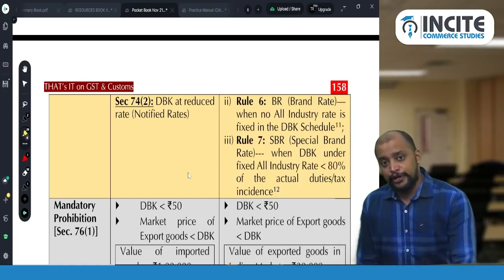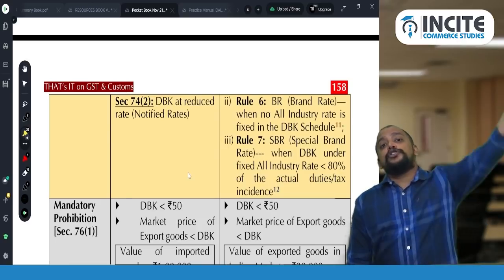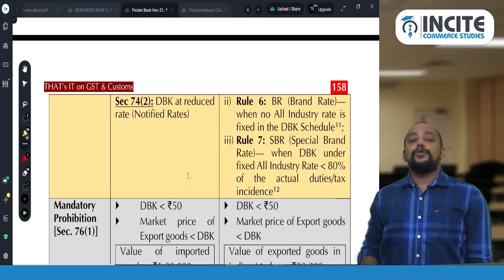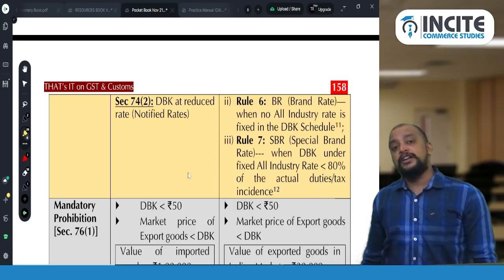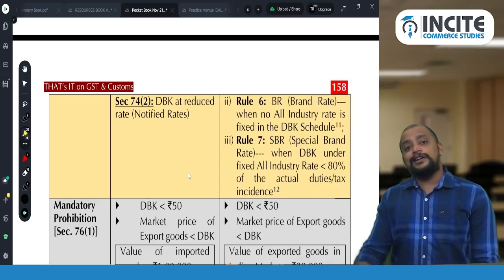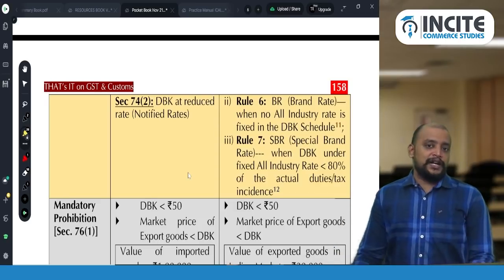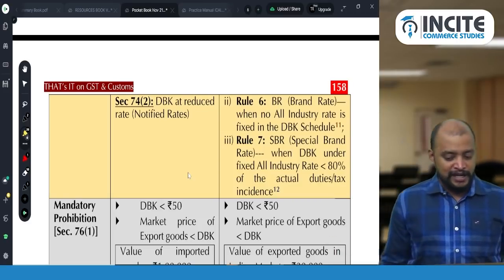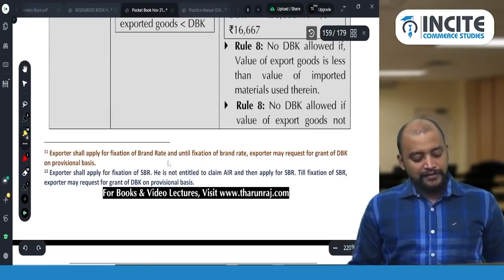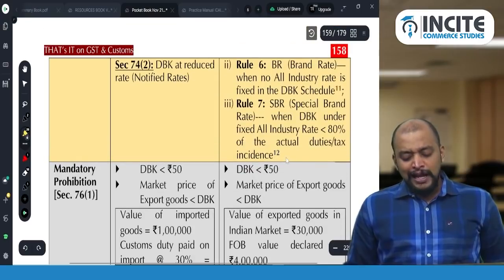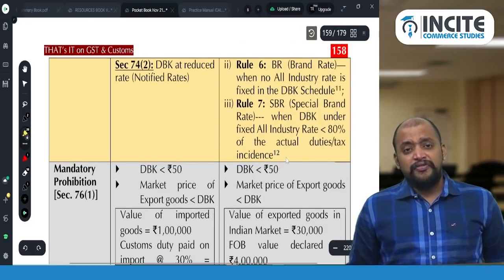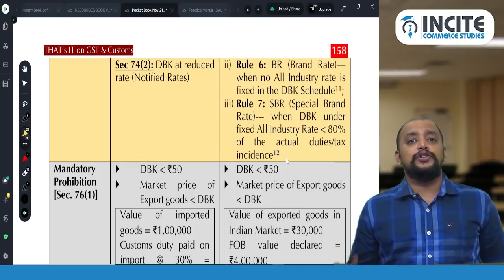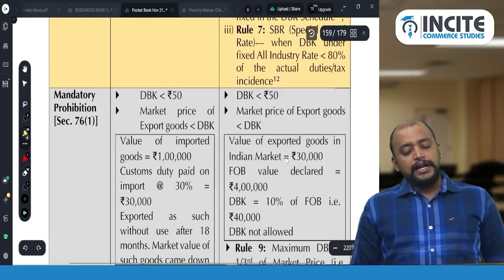But very important point you remember, if at all you already claimed duty drawback as per all industry rate, you cannot make application for special brand rate, because you have to make application directly for special brand rate without claiming all industry rate. If you claim all industry rate, you will lose the right to go for special brand rate, which means we need to make the computation well in hand and then we need to make the application for special brand rate. Okay, that is this. So that I have given as a footnote. And then till the time they fix the special brand rate or brand rate, you can even request for the provisional duty drawback amount.